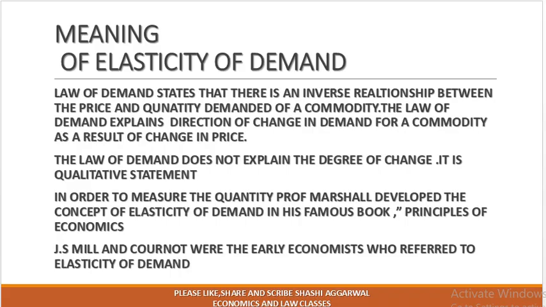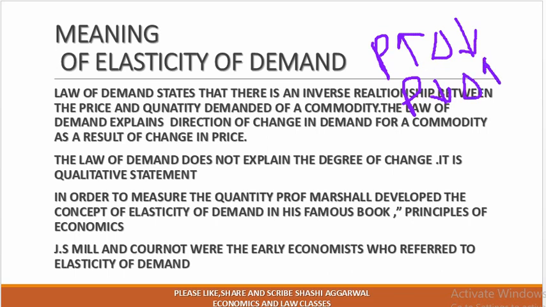As we have earlier done the law of demand, which states other things remaining the same, there is an inverse relationship between the price and the quantity demanded of a commodity. The law of demand explains the direction of change in the demand for a commodity as a result of change in the price. As we are aware, other things remaining the same, if the price rises, the demand contracts. They move in the opposite direction because there is an inverse relationship between the price and the quantity demanded. If the price falls, the demand goes on extending.